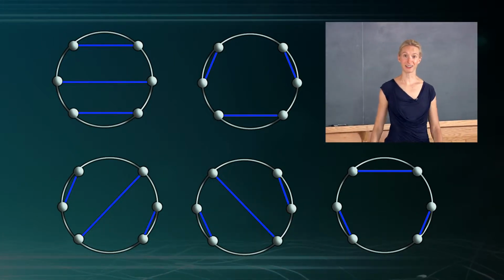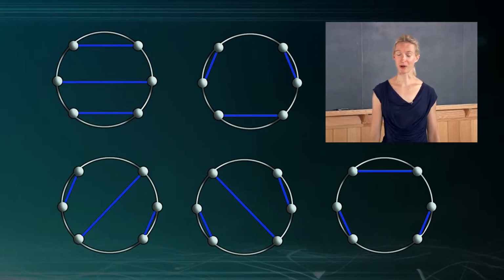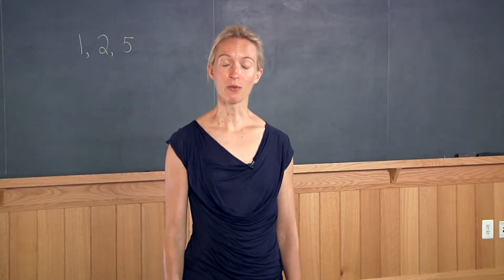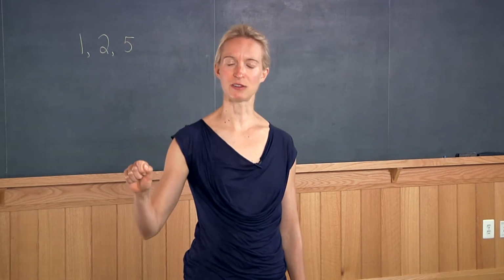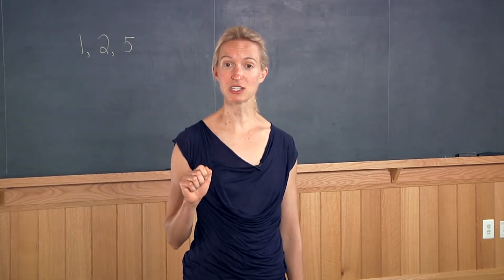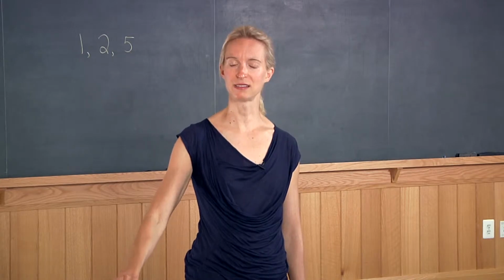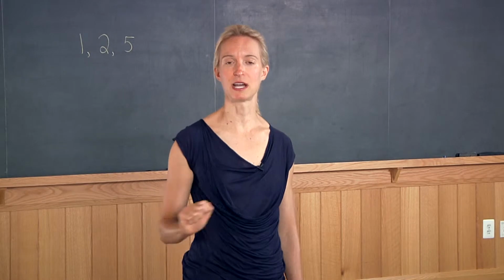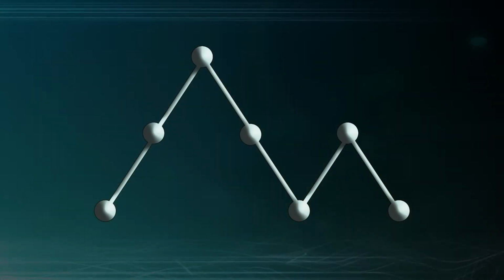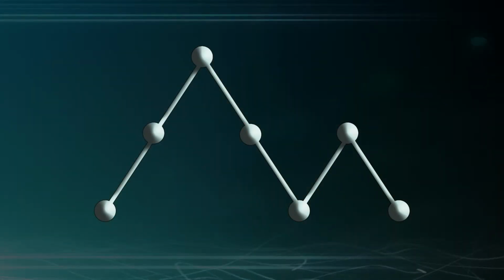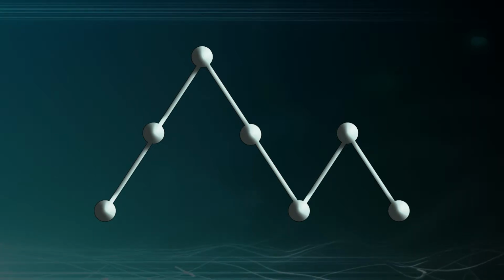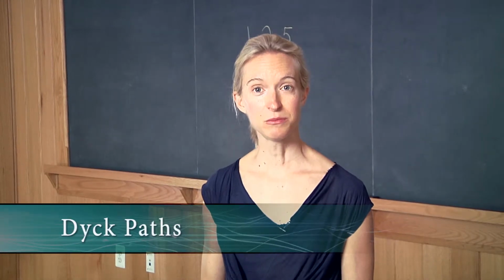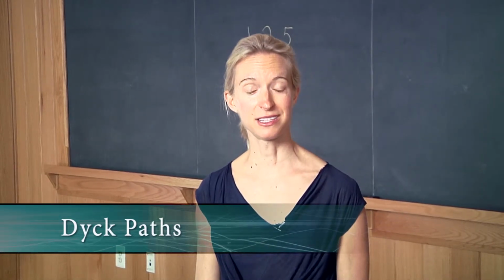Now that we've got the hang of this question, let's turn to another question. We'd like to draw pictures of mountain ranges, where we have the same number of upstrokes as downstrokes, and we have the condition that we're not allowed to go below the horizon. So what that means, for example, is that our very first move can't be a downstroke. These mountain ranges are named after the 19th, early 20th century German mathematician Walther von Dyck. They're called Dyck paths. And we'd like to know, in how many ways can we draw these Dyck paths?